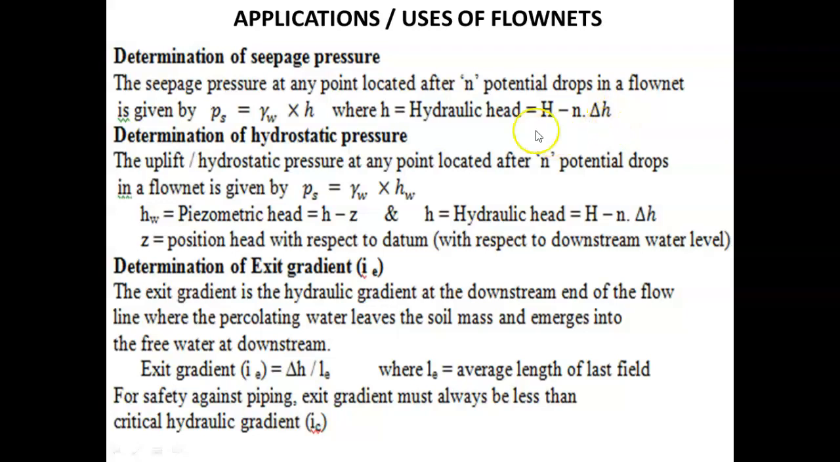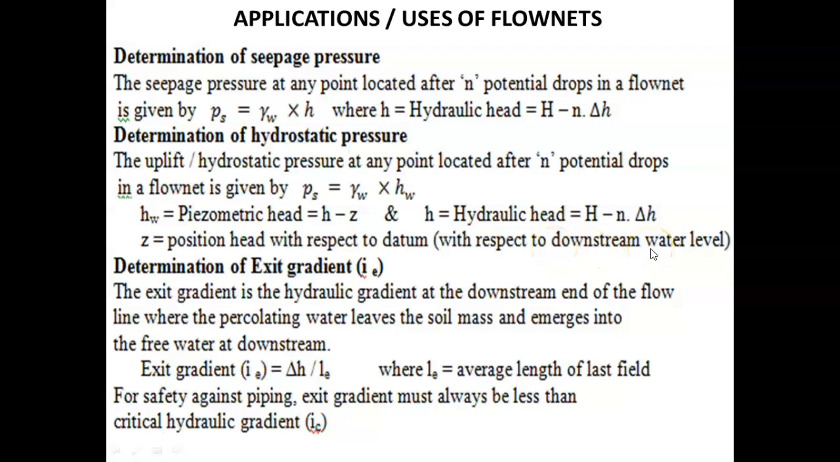Then determination of hydrostatic pressure. The uplift or hydrostatic pressure at any point located after n potential drops in a flow net is given by gamma W into HW, unit weight of water multiplied by piezometric head, which is equal to hydraulic head minus elevation head. So how to take this elevation head? Elevation head we have to take with respect to the datum, that is with respect to the downstream water level.